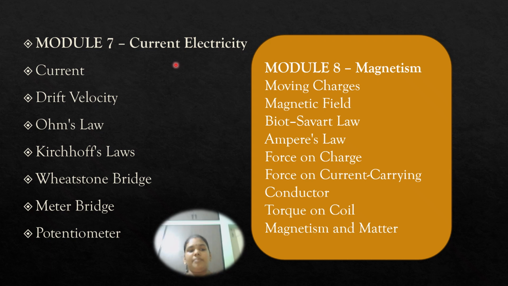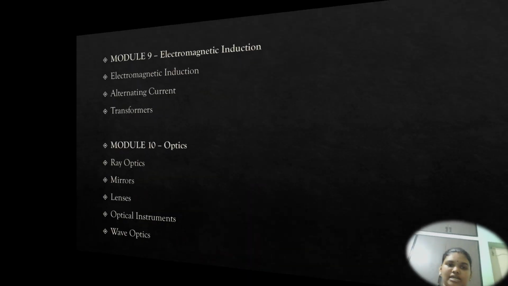Next we come to module 7, that is current electricity: current, drift velocity, Ohm's law, Kirchhoff's law, Wheatstone bridge, meter bridge, potentiometers. This is followed by module 8, that is magnetism: how the charges are moving, how the magnetic fields act, how Biot-Savart law and Ampere's law hold, force on charge, force on a current carrying conductor, torque on a coil, and magnetism and the meters. So these are the subtopics we are going to see under magnetism.